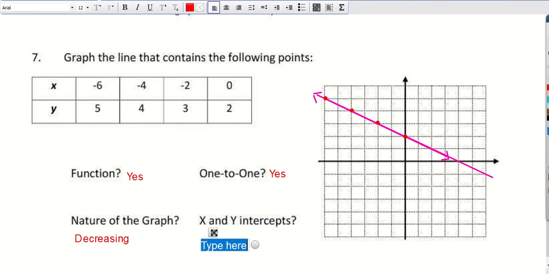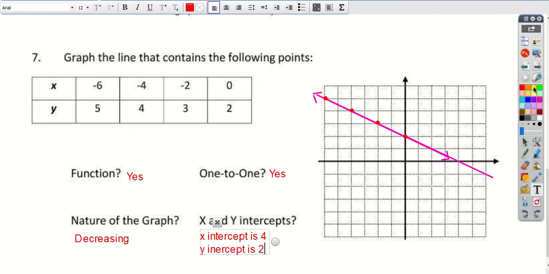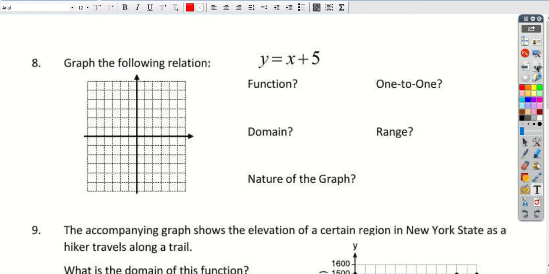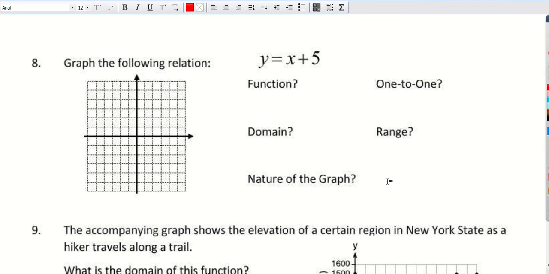So the x-intercept is going to be at 4, and the y-intercept is at 2. It's not the point, it's just the value on the x and y axis where this line is going to cross. All right, you're going to do the same thing to this guy, so go ahead and graph that for yourself.